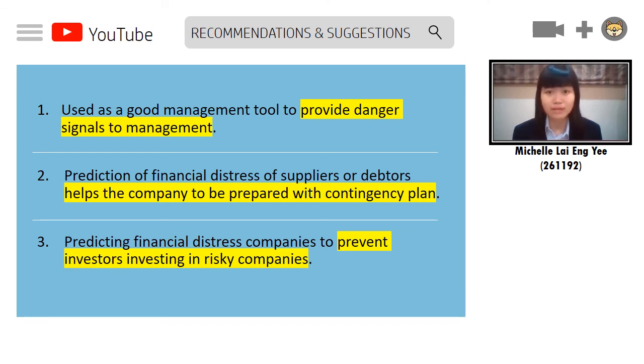Besides, it is also recommended to apply the analysis to predict the financial distress of supplier or debtor companies. A contingency plan can then be prepared earlier to react to possible problems due to their financial distress, such as unavailability of raw materials and default of payments. Other than that, it is recommended that investors use financial ratio analysis to predict the financial distress of companies to avoid investing in risky companies.